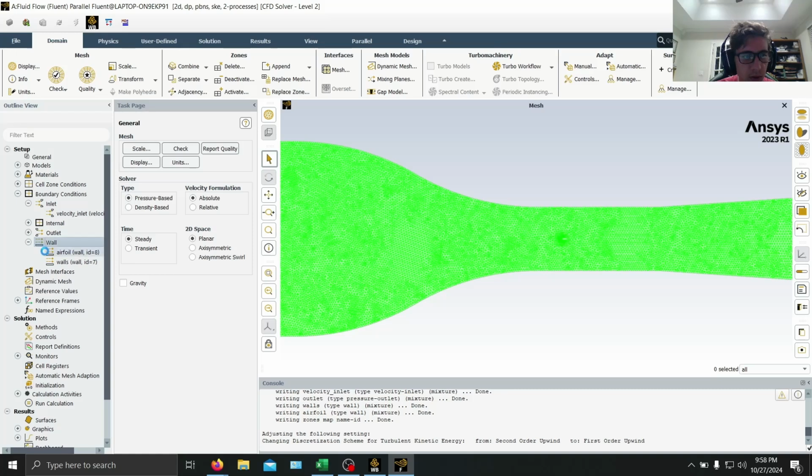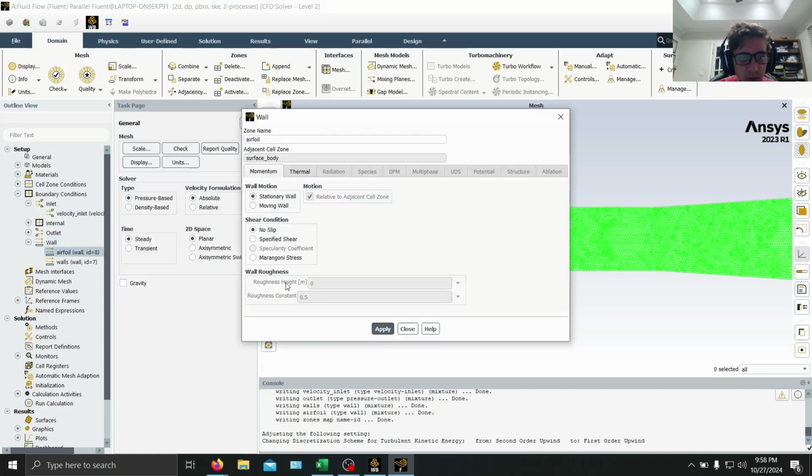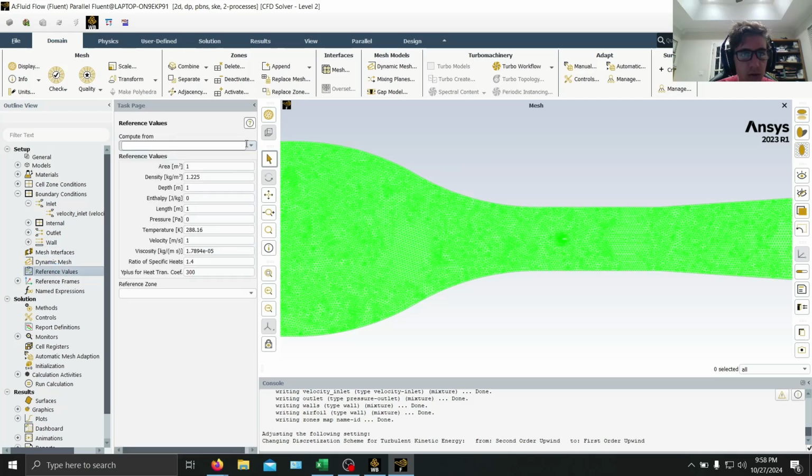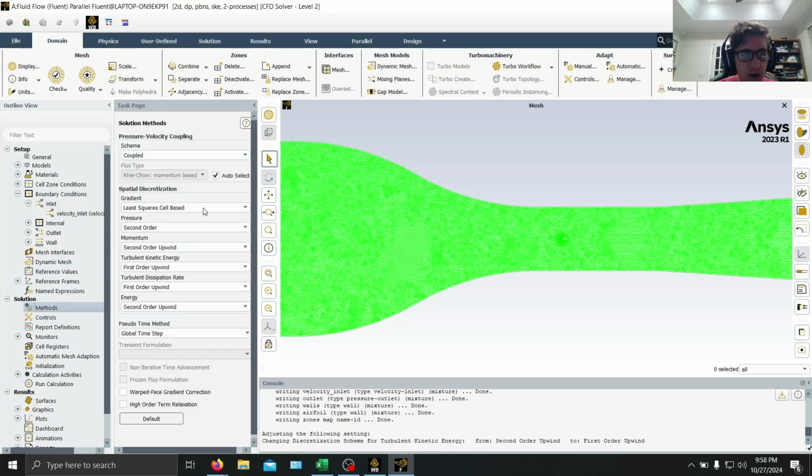And then if we want, we can double check the walls and all that to no slip stationary, right? So that's perfect. Next, we're going to go to reference values, compute from velocity inlet, surface body. Our velocity should now be set to whatever we put earlier. And then if we want to double check our methods, second order upwind, first order, perfect.